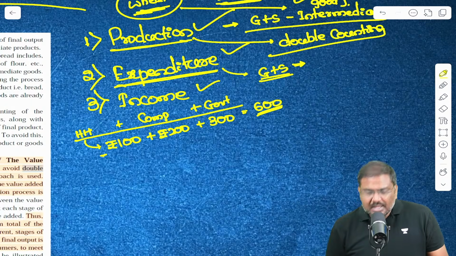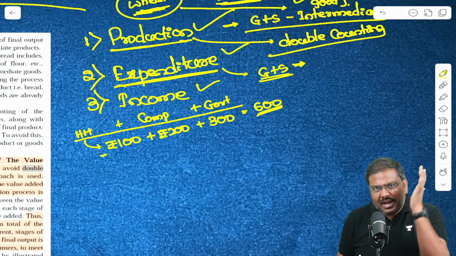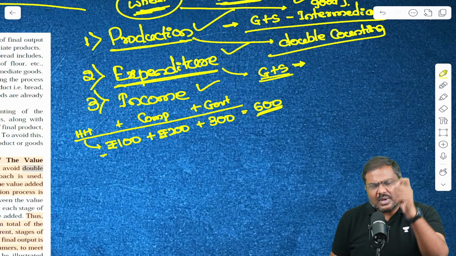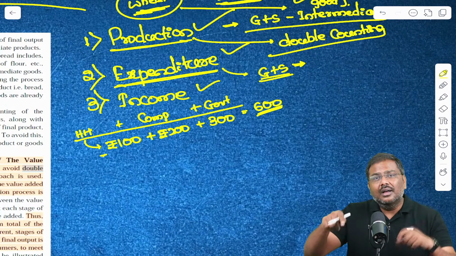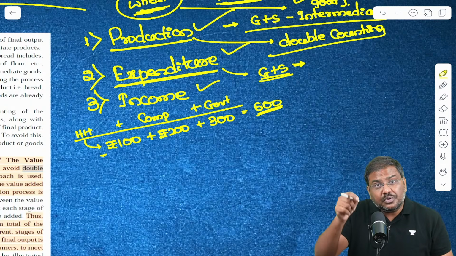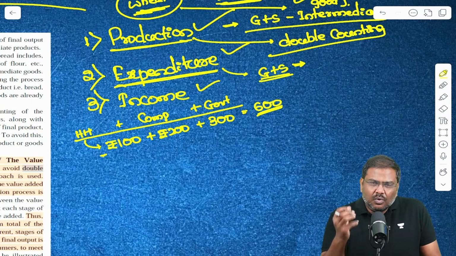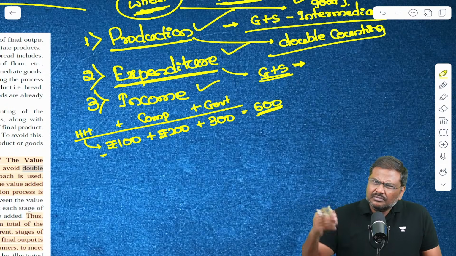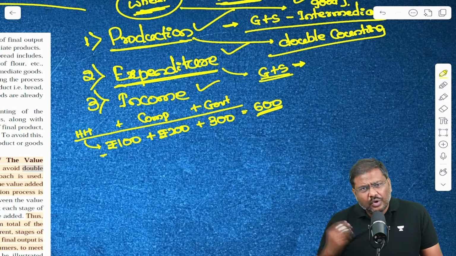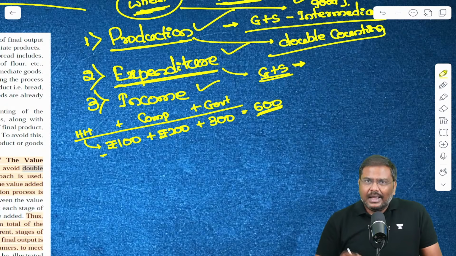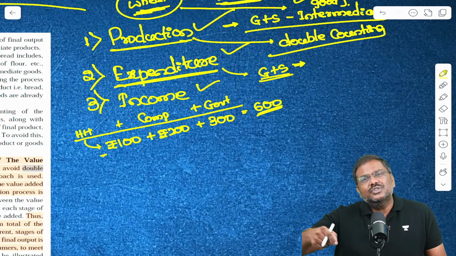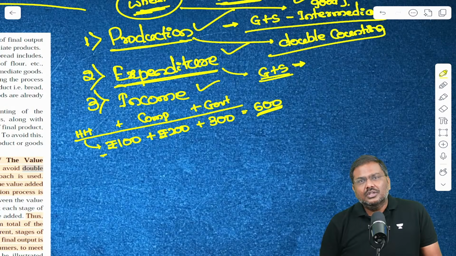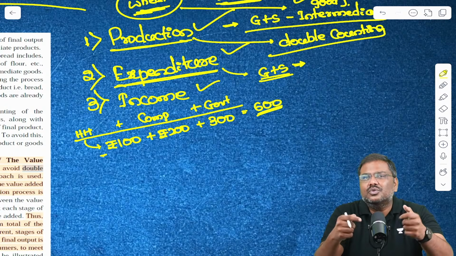So what is the problem here? The problem is when you calculate the total expenditure done by the government, household, as well as the firm, it will give you market prices of all the goods and services consumed in India, but not all the goods and services produced in India. Some of the final goods and services which are consumed here could have been imported into India. And some of the goods and services which are produced in India could have been exported and consumed, let's say, in the USA market. So there is a problem with this kind of a calculation. We need to adjust those particular numbers.